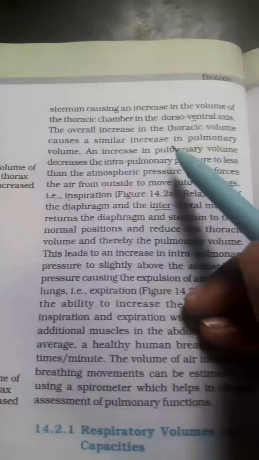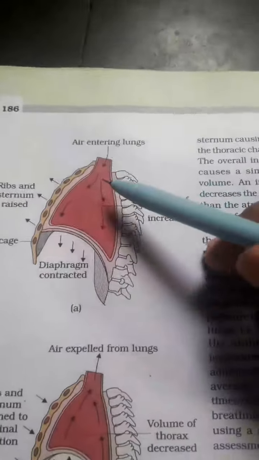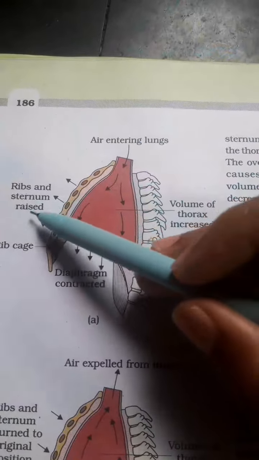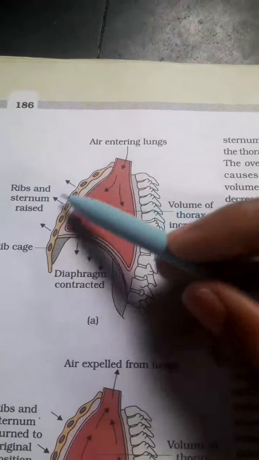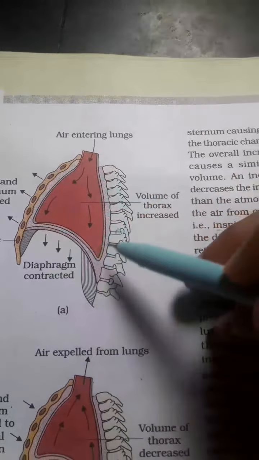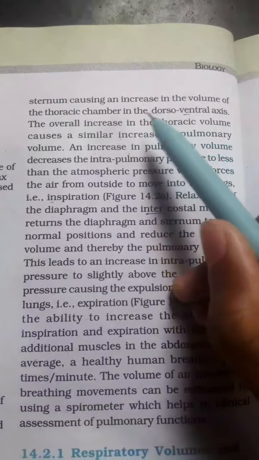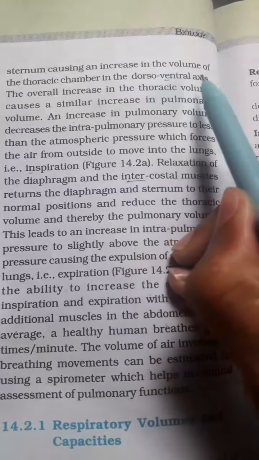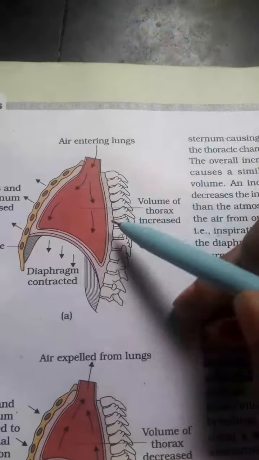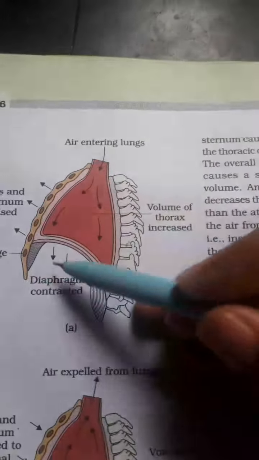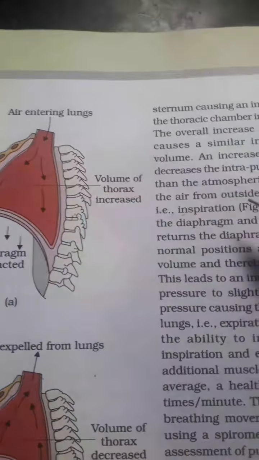And when the sternum goes upward and the ribs get raised, this is the work of the external intercostal muscles. The thoracic chamber opens and increases in the dorsoventral axis, like dorsal up and down, and anterior and posterior, like this one, which involves the diaphragm.